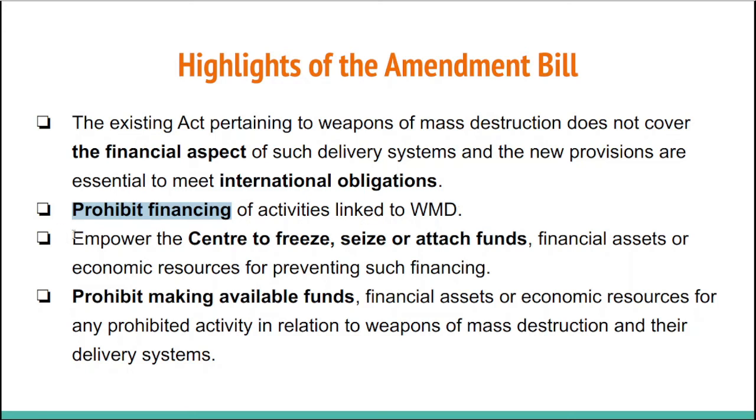Also, this act is going to empower the central government to freeze, seize, or attach funds, financial assets, or economic resources of people or entities found indulging in financing weapons of mass destruction. In order to prevent such financing, the government can take any step from the above ones. It is also going to prohibit making available funds, financial assets, or economic resources for any prohibited activity which is in relation to weapons of mass destruction and their delivery systems.